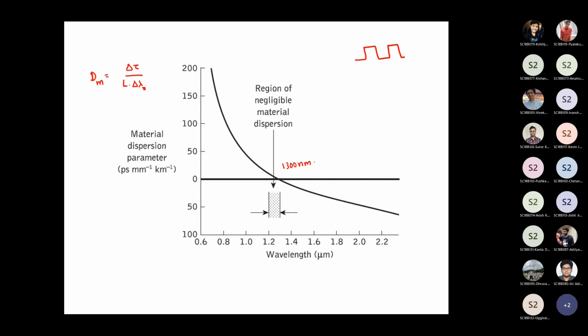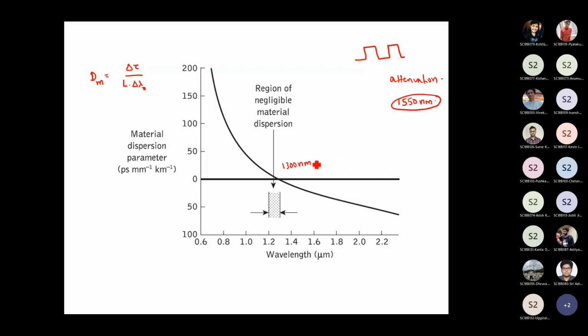However, it's not only the dispersion that matters. You also have attenuation. And if you remember the loss curve for a silica optical fiber, we found that optical fibers have the least loss at which wavelength? 1500. So it has the least loss somewhere around 1550 nanometer.